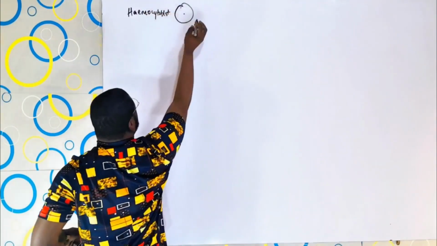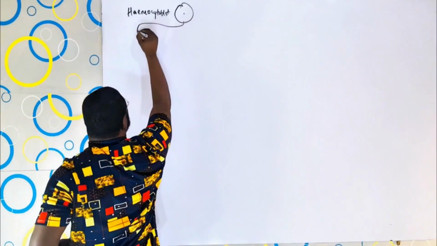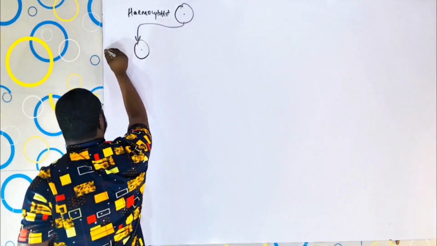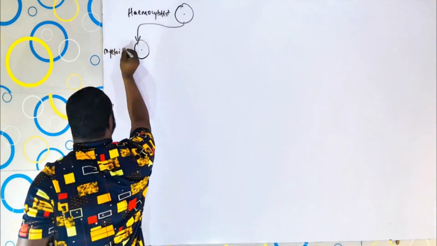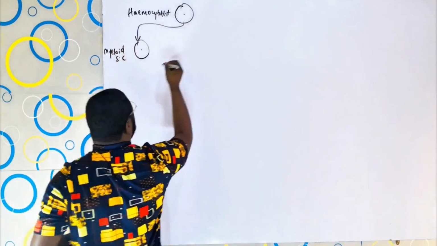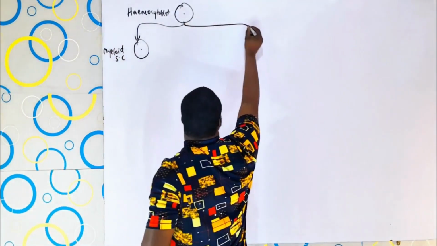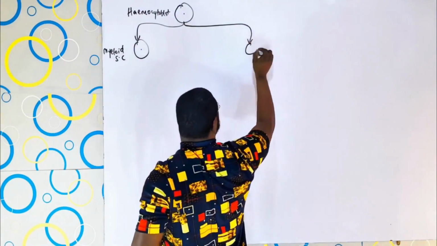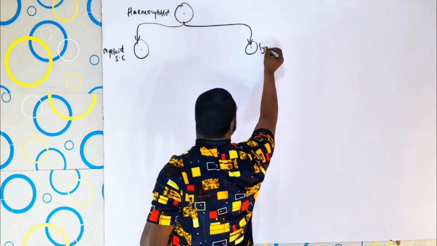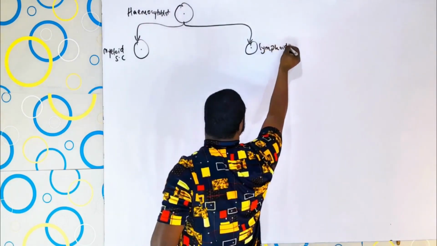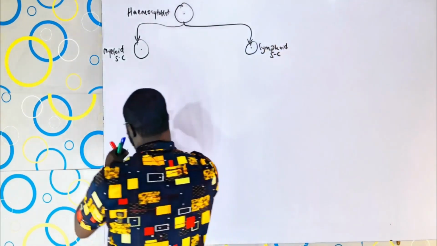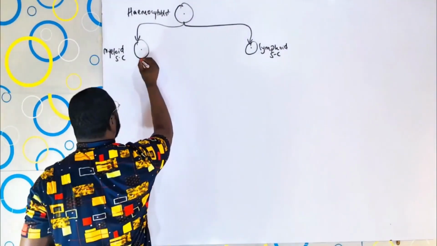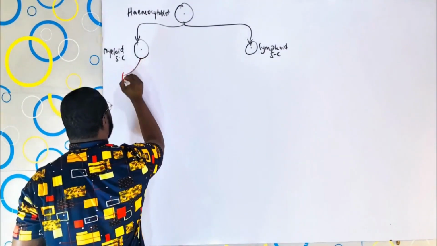And from there you have your myeloid stem cell. And right here you have your lymphoid stem cell.